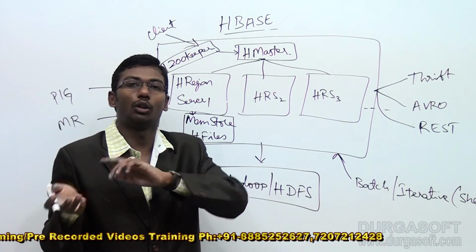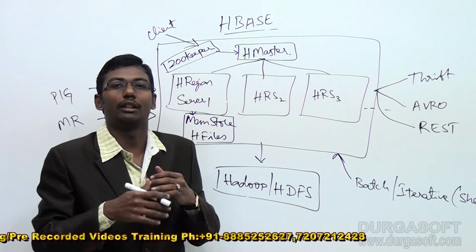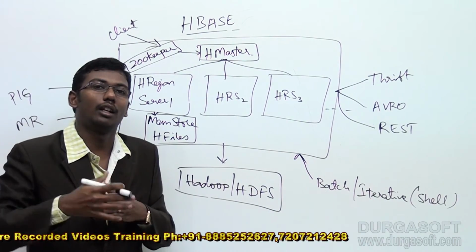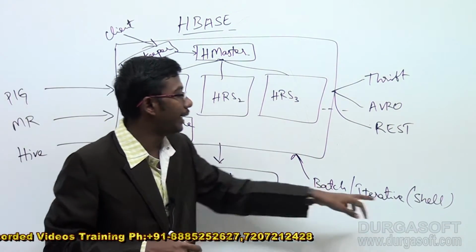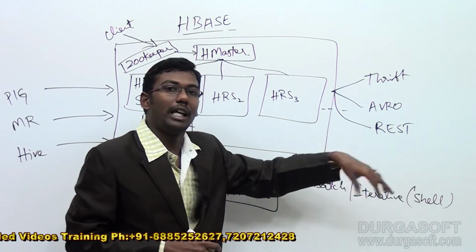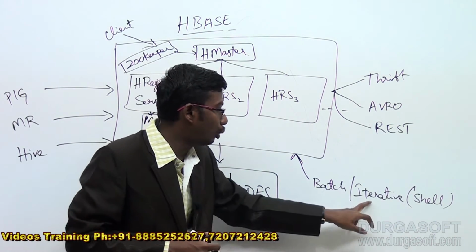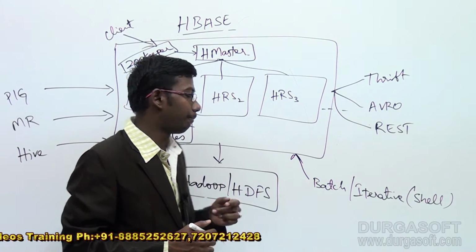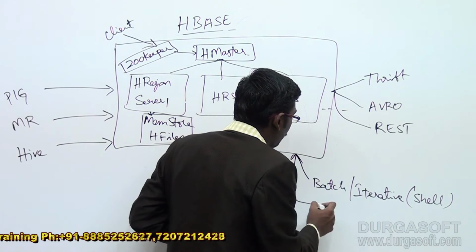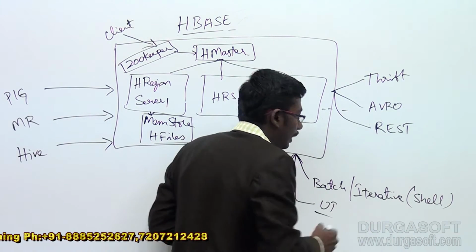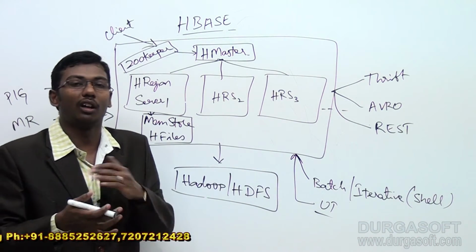Just as we work with Hive from the Hive shell, executing Hive commands, in the same manner HBase also maintains an HBase shell where we can apply our commands in both iterative and batch processing. And on top of this batch and iterative mode, we can also apply a user interface; there are a lot of user interfaces like Hue and such.